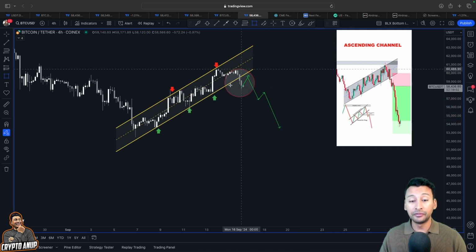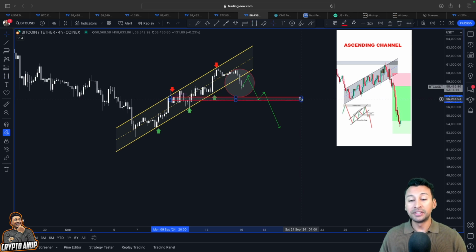So that's why, guys, if we want to invalidate this bearish move, then Bitcoin is not allowed to break below 57,000. Breaking below 57,000 means we have to prepare ourselves for an actual reversal from here on.